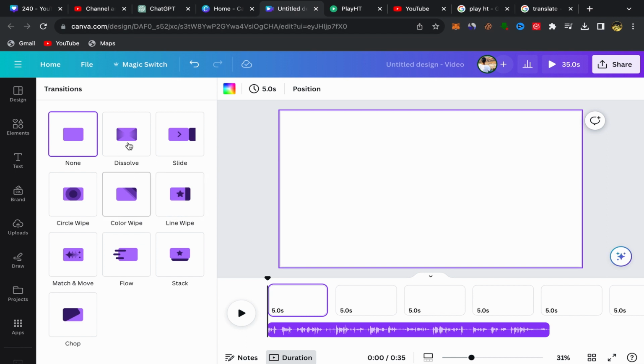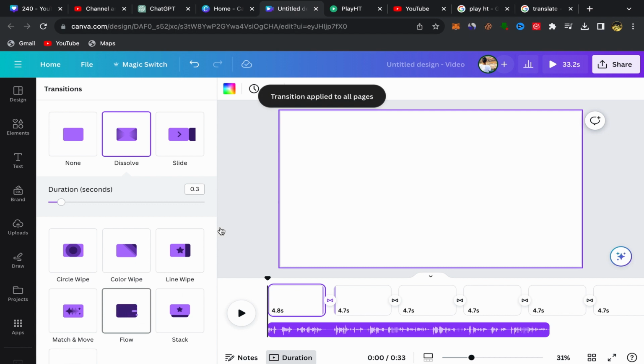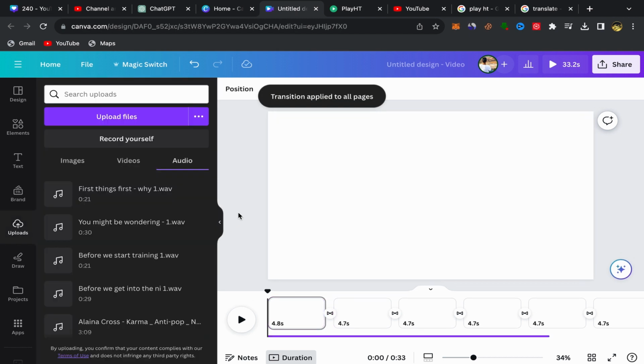Okay, so for me, for example, I'm gonna just use this one. Click on the transition that you want to use, make it just 0.3. Click on apply between all pages, and your transition will be applied between all your pages.